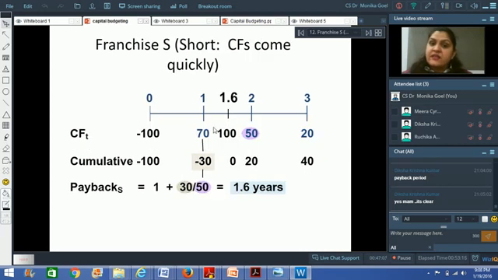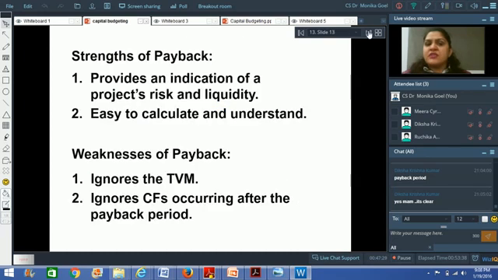Because how can I say, if I look at things in general, here, if you look at Franchise L, which I have rejected, the cash flows were increasing from 10 to 60 to 80 and it may have increased further. And if I look at Franchise S, here the cash flows were consistently reducing. So from a layman's perspective, you would say, ma'am, though technically you are saying that Franchise S is the better investment, from the layman's point of view, I feel that Franchise L would be more profitable, isn't it? You got my point?